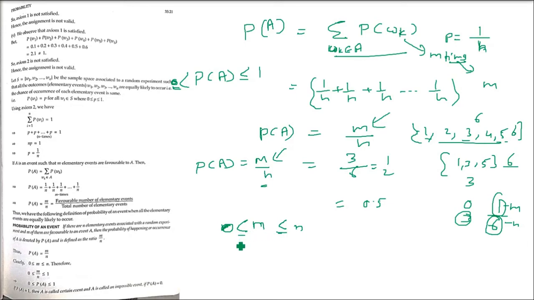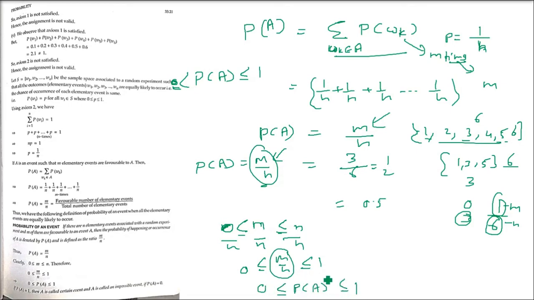Now let us divide both sides by n. So it will be 0 to 1, and m by n is P(A). We already saw this. So 0 is less than or equal to probability of A, which is less than or equal to 1. So probability of A is between 0 and 1. See, if P(A) is equal to 0, that means this is an impossible event. This will never happen, whatever you do. And P(A) equal to 1 is the sure event. Whenever you do the experiment, this will always happen.